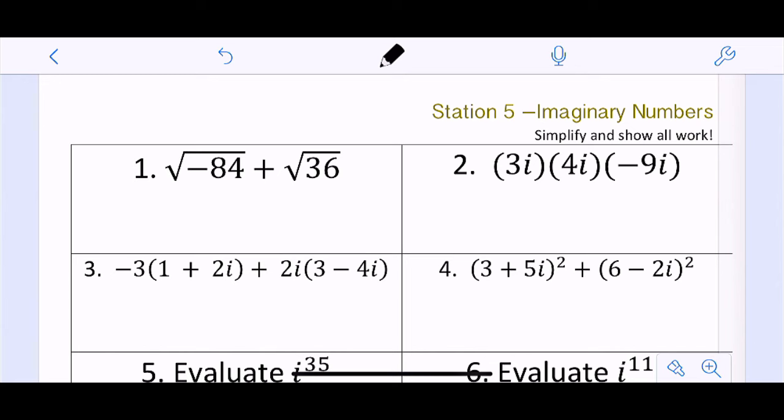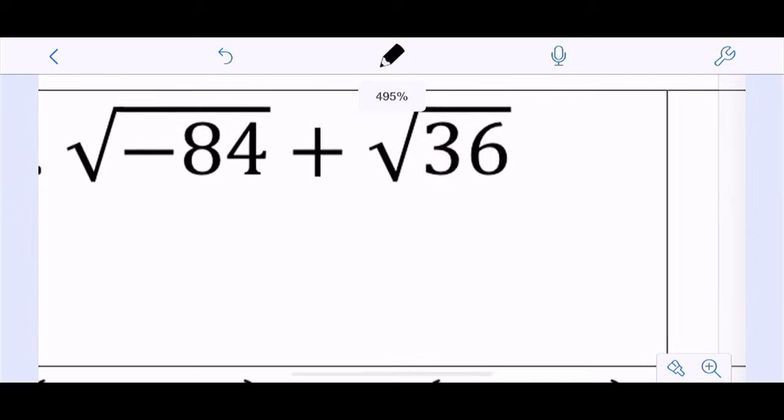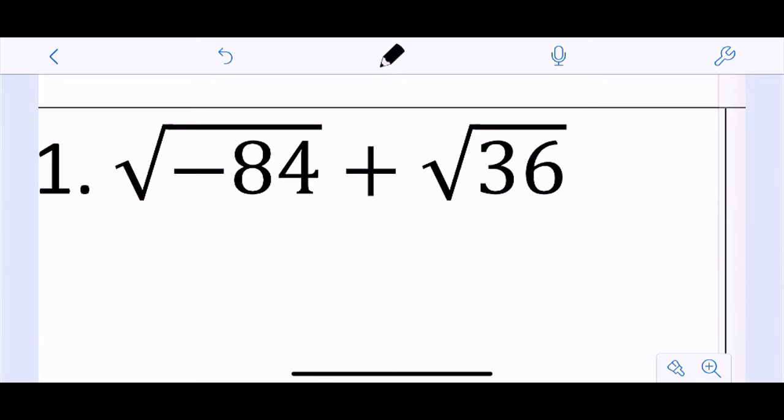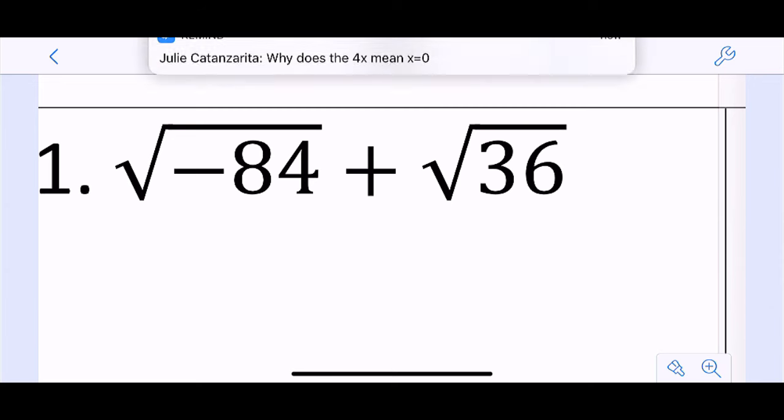So first thing I'm going to talk about with i is just regular old simplifying radicals. Let's think about that. So if I have -84 plus square root of -84 plus square root of 36. So the first thing I would start with is the one that I absolutely know.